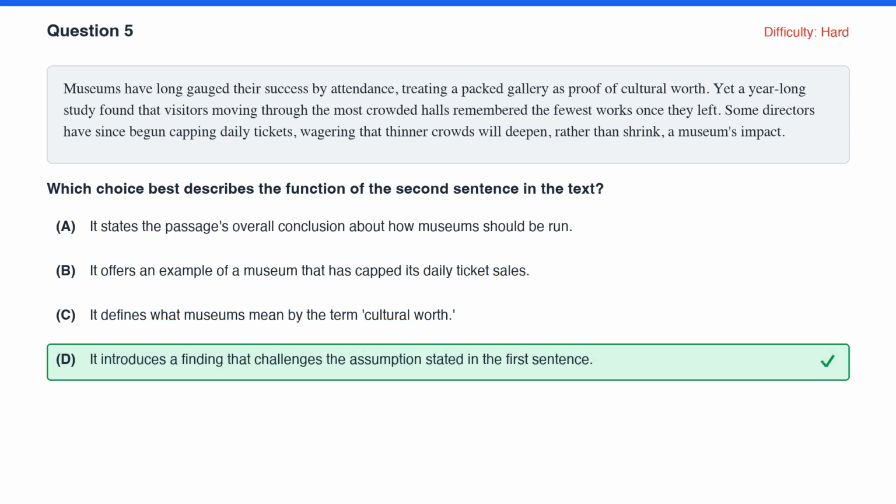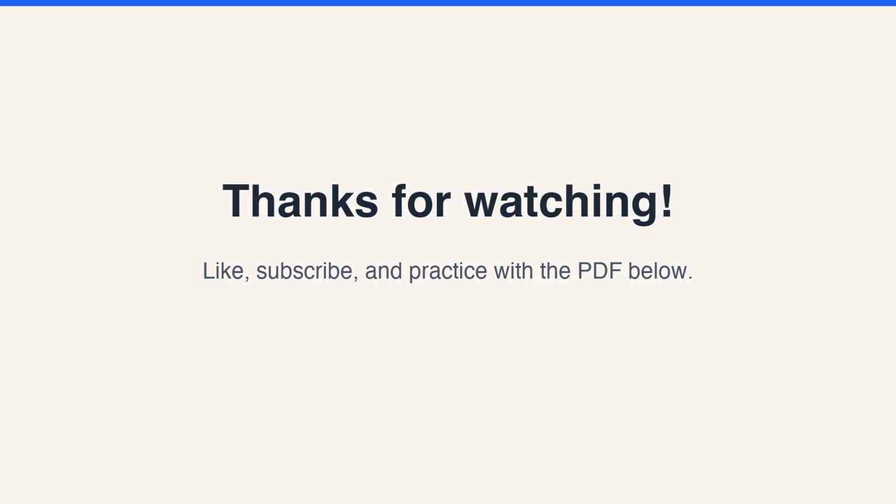D wins on scope and precision. A and B both describe real parts of the passage, just not the sentence we were asked about. That is the signature trap of function questions. That is the method. Name the job and its scope, say the author's move as a verb, then predict and verify every clause. 10 fresh text structure and purpose questions are waiting in the printable practice test.